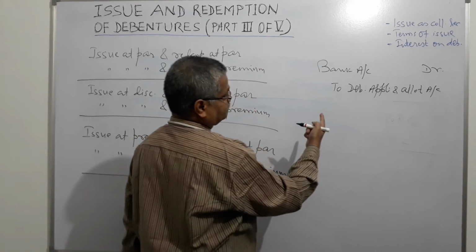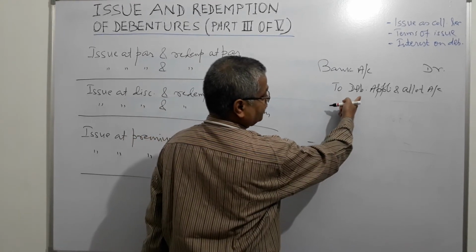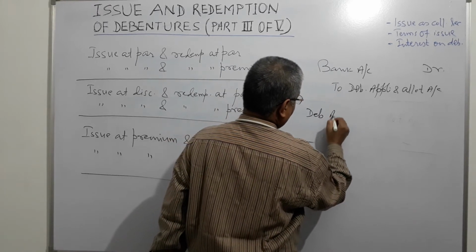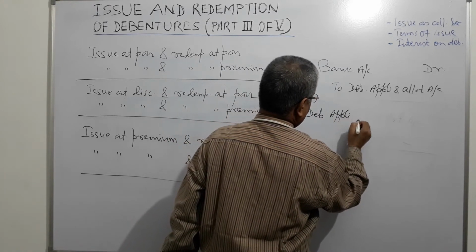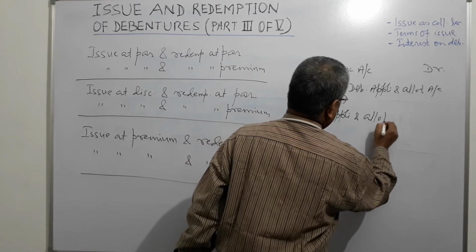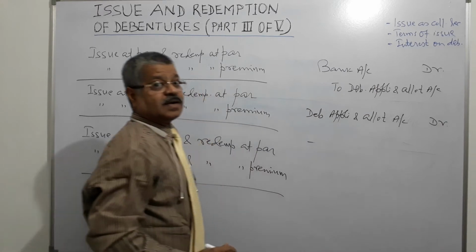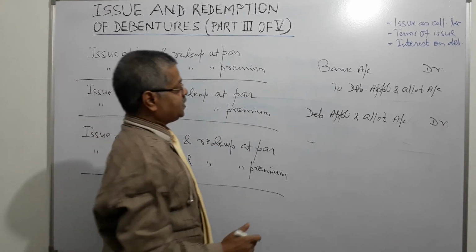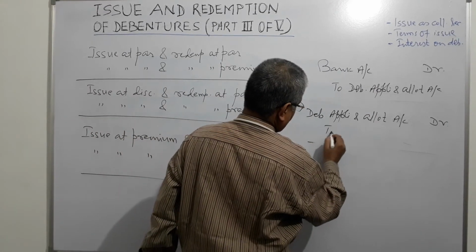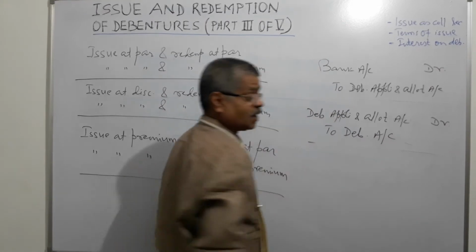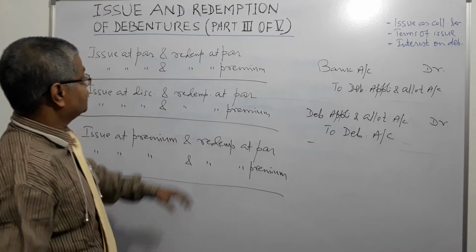So naturally debenture application and allotment account is debited, and what are the accounts that will be credited? Debentures account will be credited. What else will be credited?